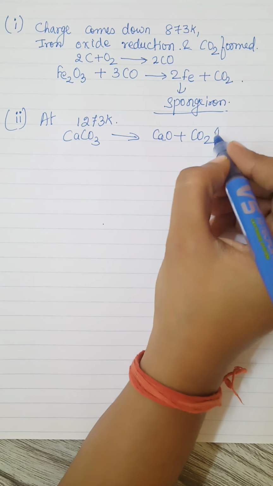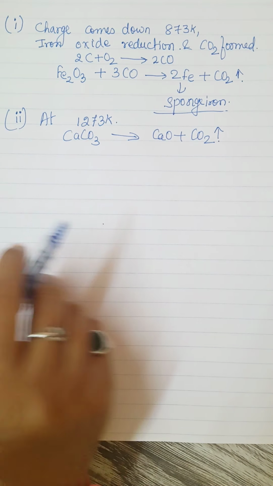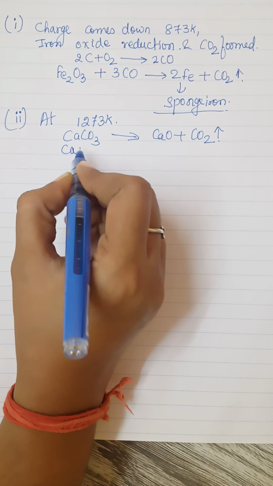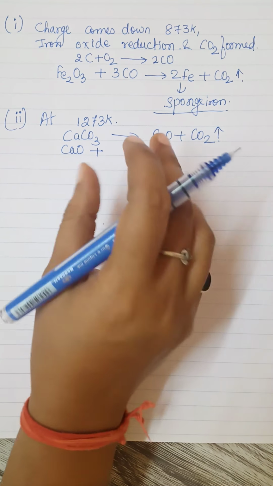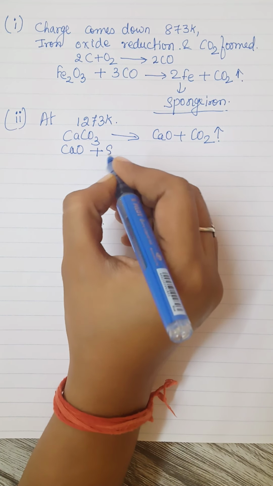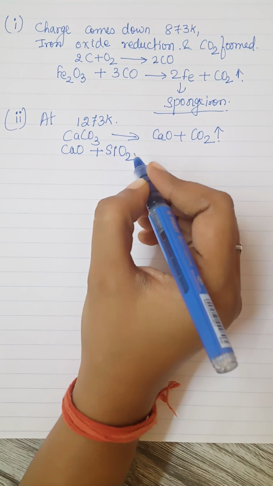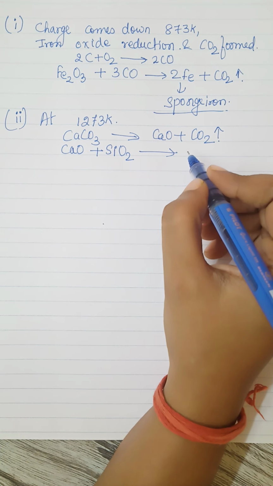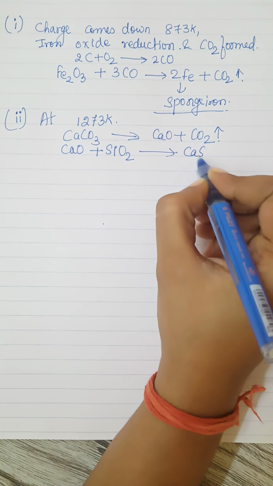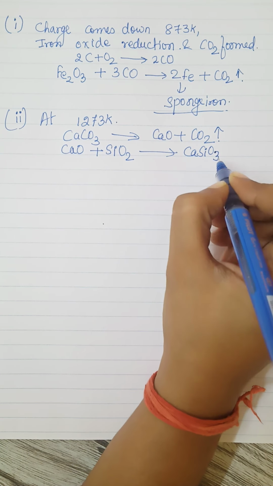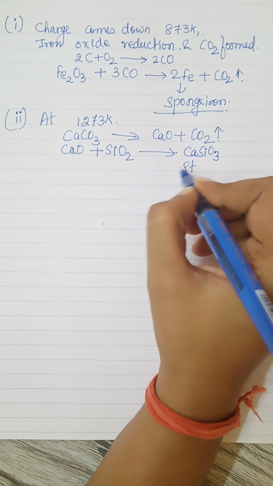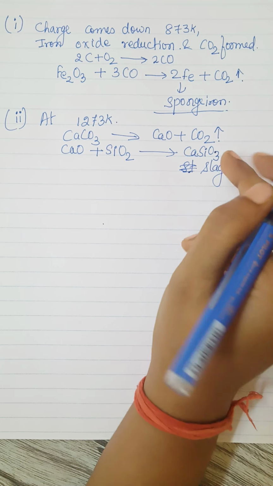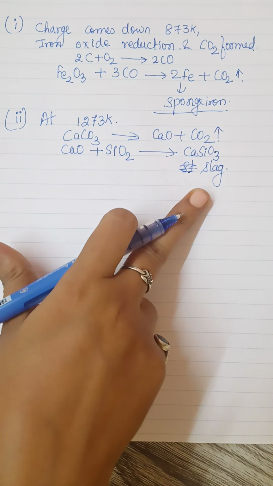This is also going to be released from the hot gases outlet, and then this calcium oxide formed here will act as flux for the impurity, that is SiO2, and this SiO2 will combine with this calcium oxide forming calcium silicate, right? And this is nothing but your slag. This is your slag. Getting this? So at 1273 the slag is formed.